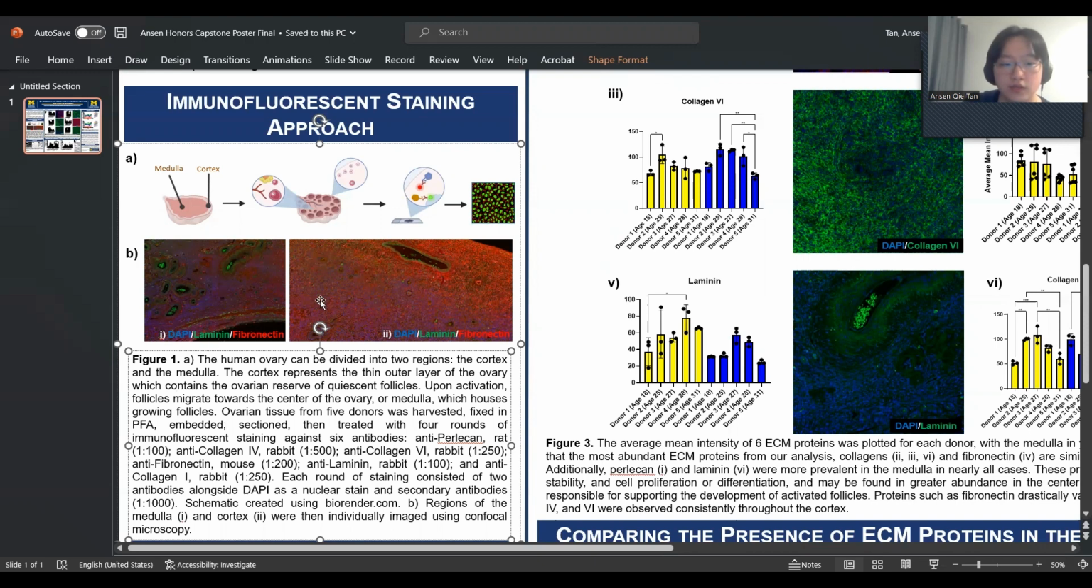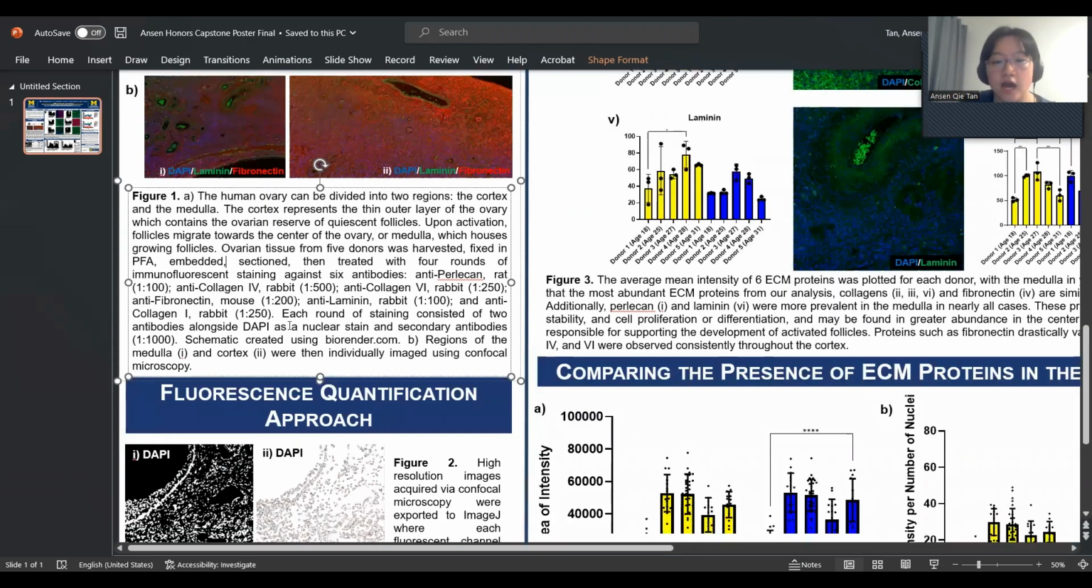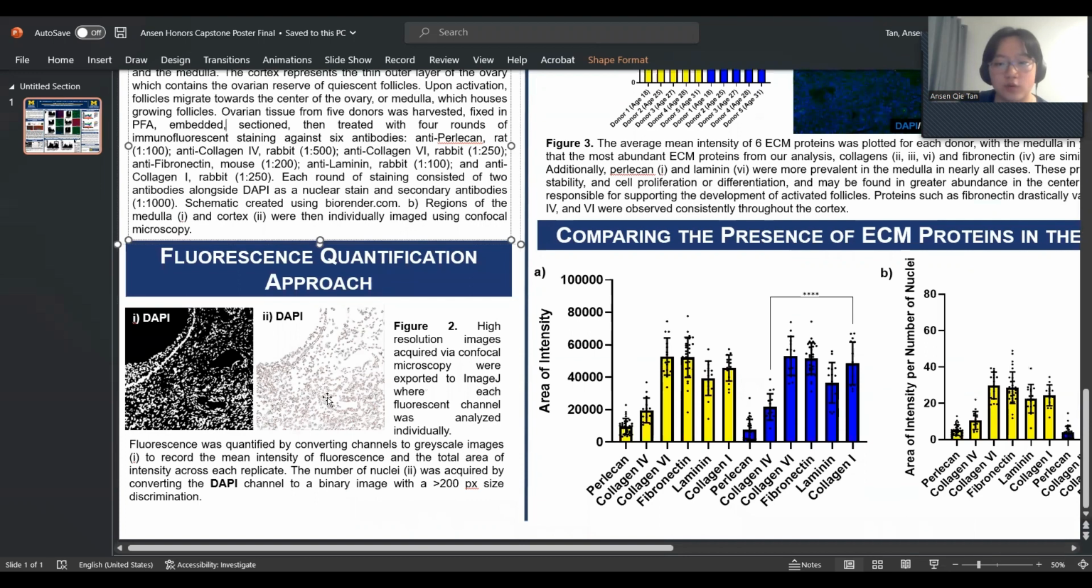Here is the medulla and then the cortex, and these are stains for DAPI, laminin, and fibronectin, and their colors are respective. Afterwards, each image acquisition is exported from the Leica software, LASX, to ImageJ for quantification. So fluorescence was quantified by converting each individual fluorescent channel into its own unique grayscale image in order to afford the mean intensity of fluorescence and the total area of intensity for each replica.